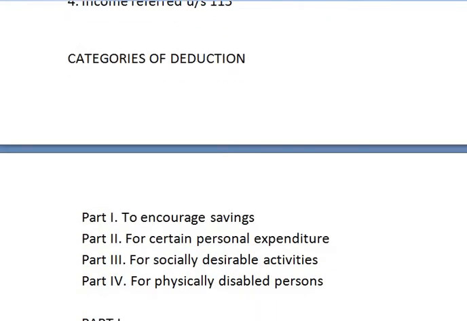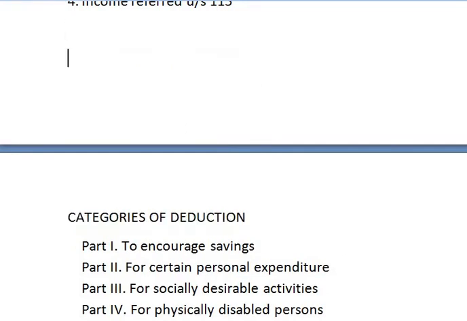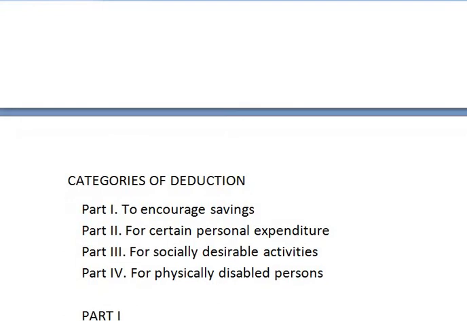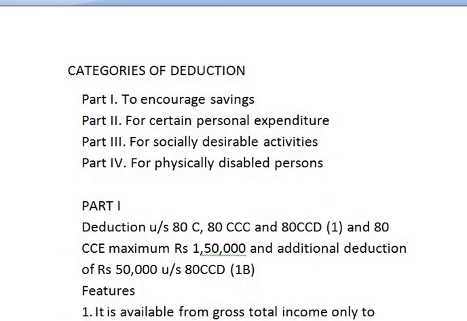Coming to the important part, categories of deductions. There are total 4 parts. Part 1 is to encourage saving among the individuals and Hindu undivided families. That is, they should inculcate the habit of savings.